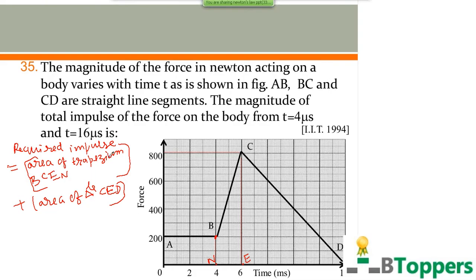Let us find the area of trapezium BCEN. In general, the area of a trapezium is equal to half into the sum of the parallel sides multiplied by the perpendicular distance between the two sides.